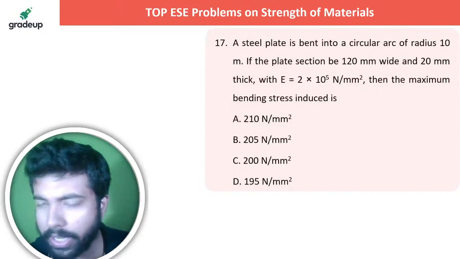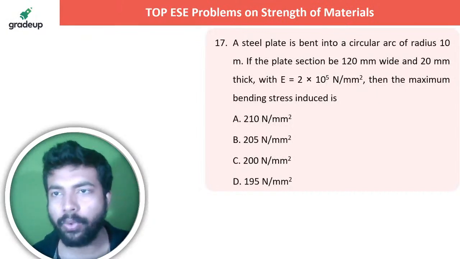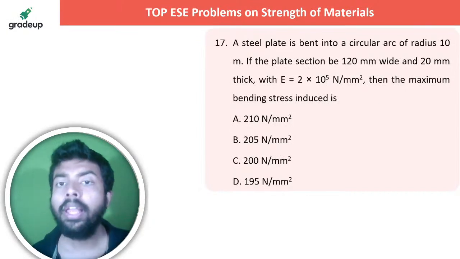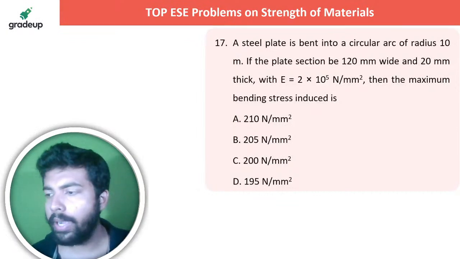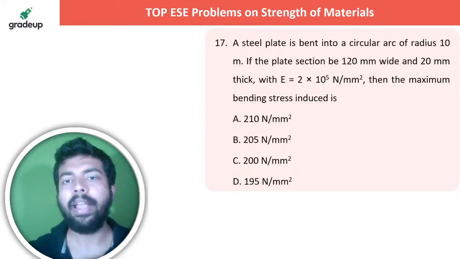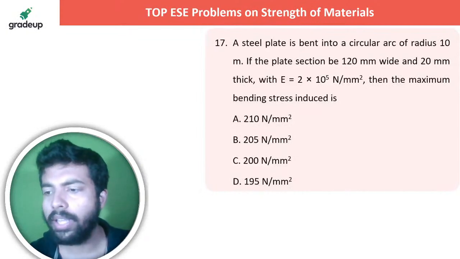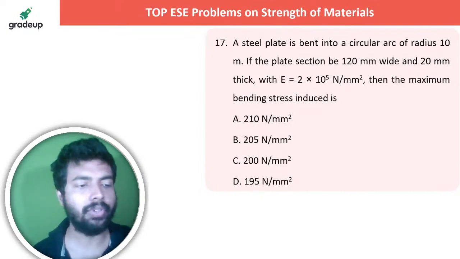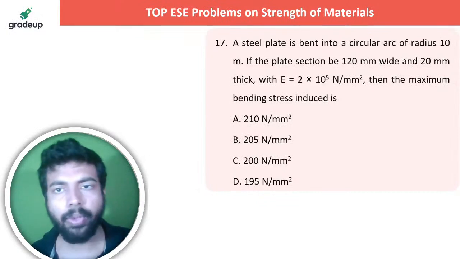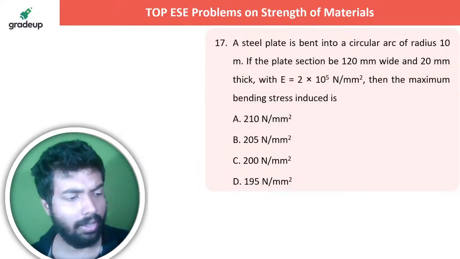Next question is up on your screen, that you can see a steel plate is bent into a circular arc of radius 10 meter. The plate section is 120 mm wide and 20 mm thick. Then the maximum bending stress induced is. So I think everybody knows what is the expression of bending stress. So bending stress के expression लगाओ भाई, and get the answer done.